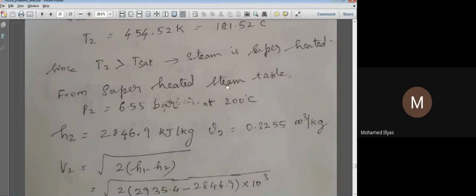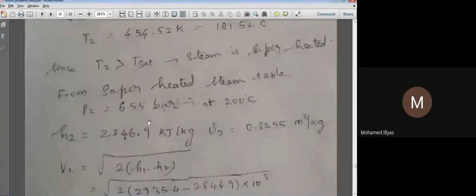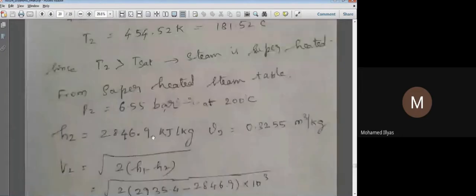From our superheated steam table, we have taken it for 200 degrees Celsius. Our pressure is 6.55, right? So we'll take it here. Here we have 200, 2846.